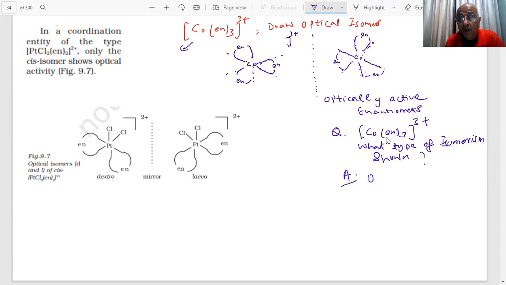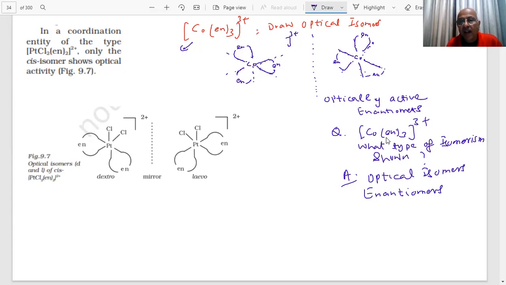Answer, optical isomers. There is no geometrical isomer here. There is no cis or trans, students, only optical isomers. And these are the 2 optical isomers. They will be enantiomers. One will be D, the other will be L.